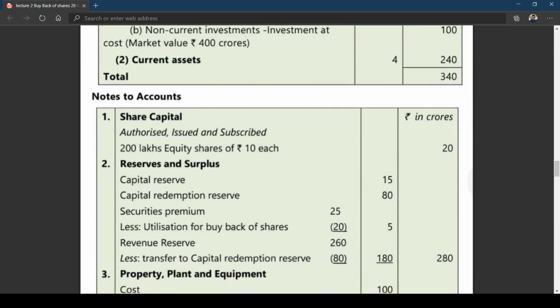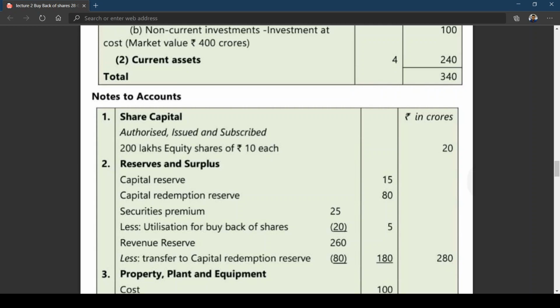Then reserves and surplus, capital reserve, which is there, we can't use it. Capital redemption reserve, how we got it. Security premium 25, and you used for buyback of shares, premium on buyback, balance is 5 crores. Revenue reserve, out of revenue reserve you created CRR. So 260 minus 80, it is coming to 180 crores, and this 180 crores is balance of revenue reserve. Even though you are deducting this CRR from revenue reserve, again it will appear under the reserves and surplus. It is coming to 280 crores. Okay.